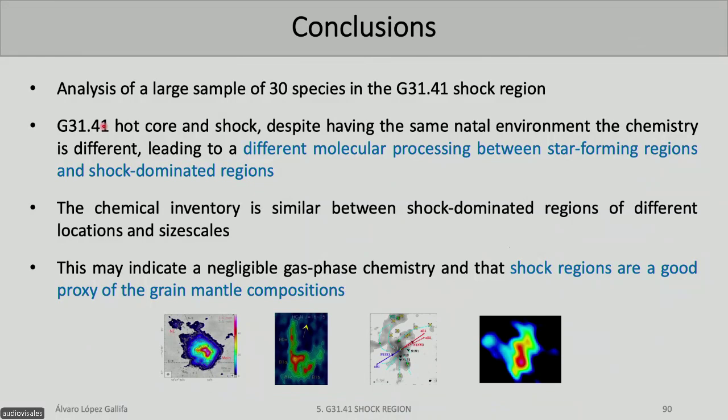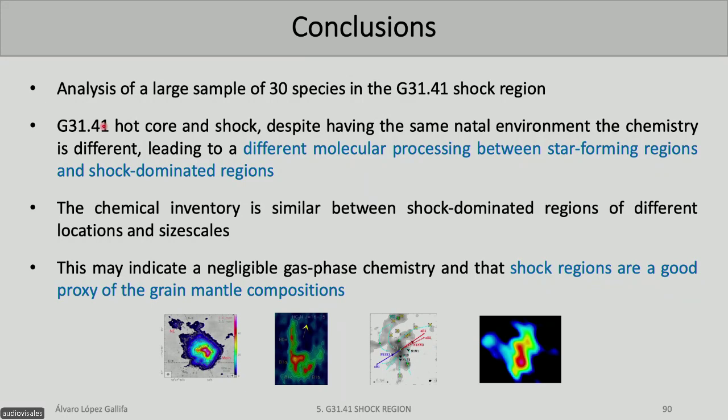So to conclude this second work, we have analyzed 30 species of the shock region, and we have found a differentiation between hot core chemistry, the chemistry of a hot core with a bunch of stars surrounding it, heating the nearby environment, and the chemistry of shocks, which means that the chemistry is different, and despite being connected, because remember that G31.41 is the same source.